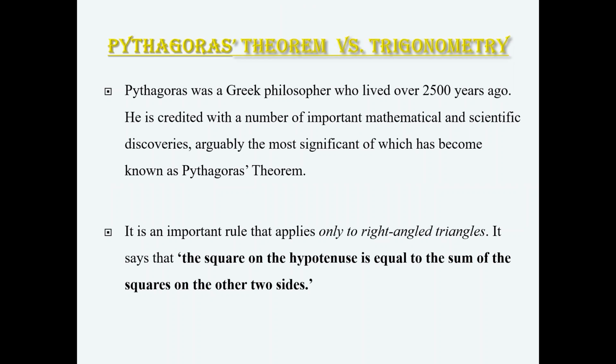Pythagoras theorem versus trigonometry. Pythagoras was a Greek philosopher who lived over 2500 years ago. He is credited with a number of important mathematical and scientific discoveries, arguably the most significant of which has become known as Pythagoras theorem. It is an important rule that applies only to right angle triangles. It says that the square of the hypotenuse is equal to the sum of the squares on the other two sides.